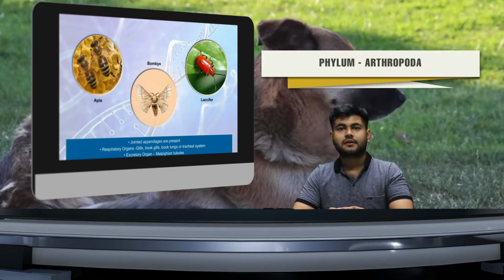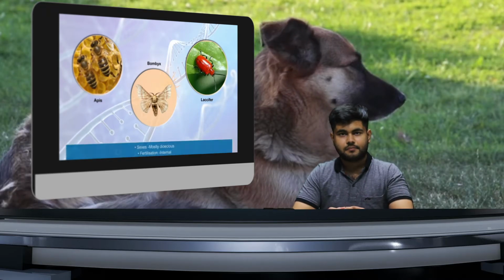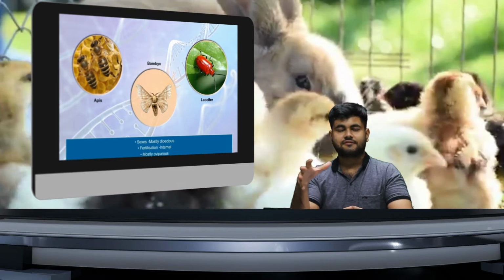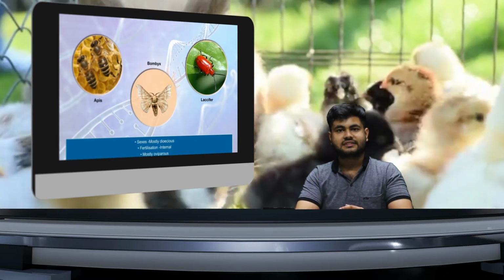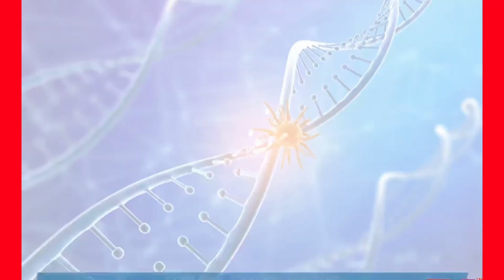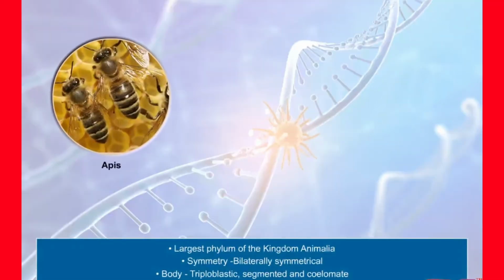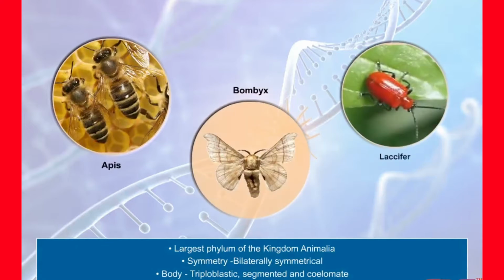Now after Annelida, we have the Arthropoda phylum, which is the largest phylum and it consists of the insects. So let us talk about phylum Arthropoda. Phylum Arthropoda is the largest phylum of animal kingdom.